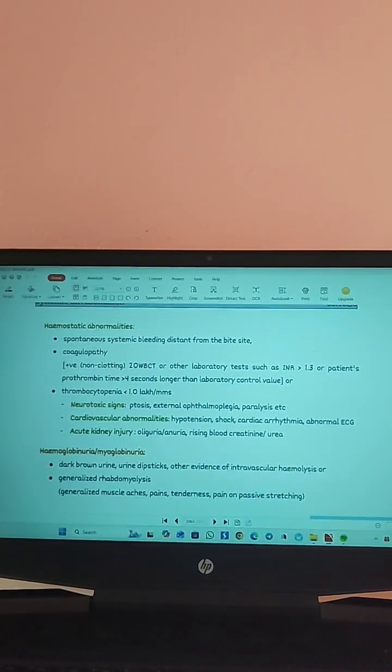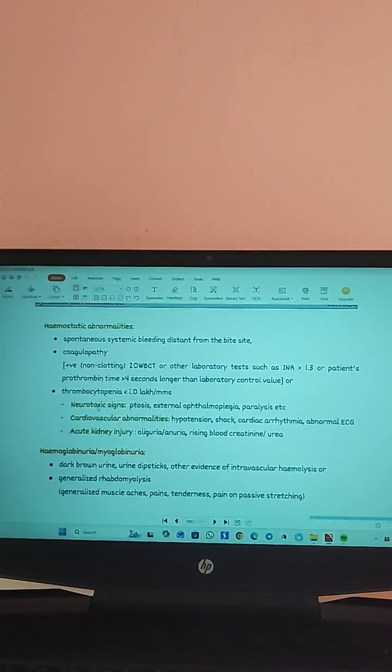So first, there is spontaneous systemic bleeding distant from the bite site, and there was coagulopathy. And also when we look at the platelet counts, thrombocytopenia was there, that is, the count was less than 1 lakh per mm³. So these are the first 3 findings, and other than this there were neurotoxic signs, cardiovascular abnormalities, and acute kidney injury.